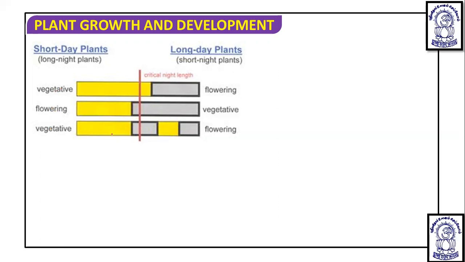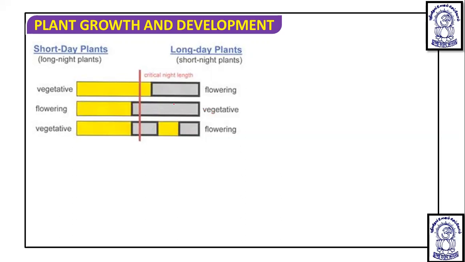And shorter than the critical range, and the light period is going to break the dark period. So the dark period is not more, so they are not going to flower. But in a long day plant, the long night period is required, which is not available here, so it is not going to flower. Here it is particularly exceeding, and in short night plants, the night period is more, so it is not going to flower.